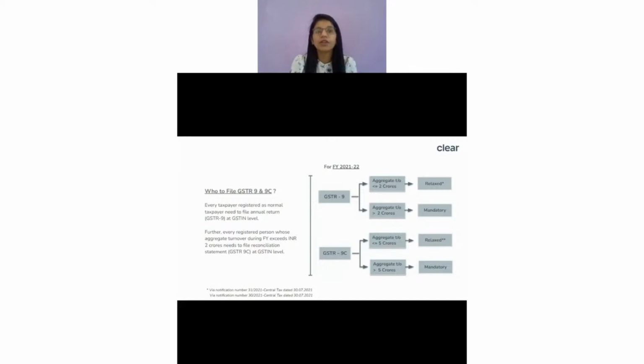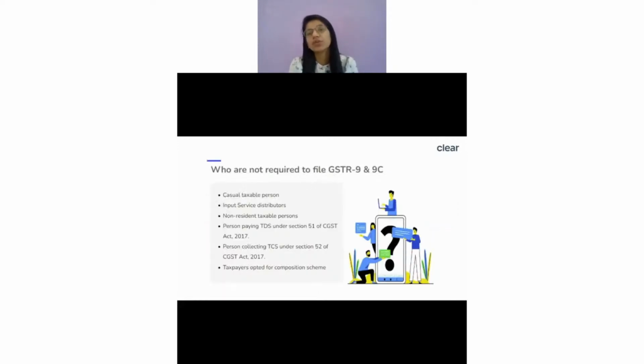So that is how we have to look into the GSTR 9C, the applicability part, like to whom this 9C is even applicable. Now, the question is to whom it is not even applicable. Obviously, when I started, I said if you're filing a GSTR 1 and 3B, which means ultimately you are registered as a regular taxpayer. So if you're a composition taxpayer, then you don't have to file 9C. For you, you have a different form called GSTR-4.